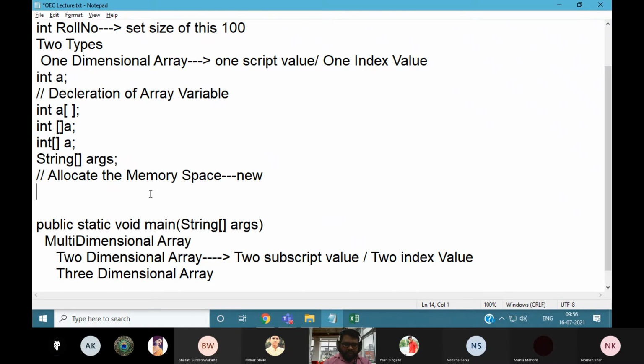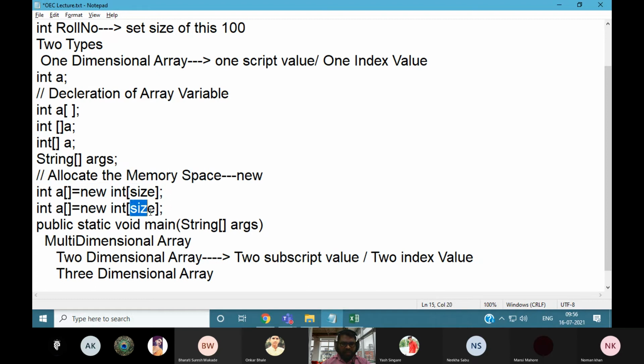So now here we have declared one array variable, a equal to new. Here you decide how many items or elements you want to store in your array. It will be like this: integer, square bracket, and within that we need to write the size. This is the general structure. In this manner we can allocate the memory space.